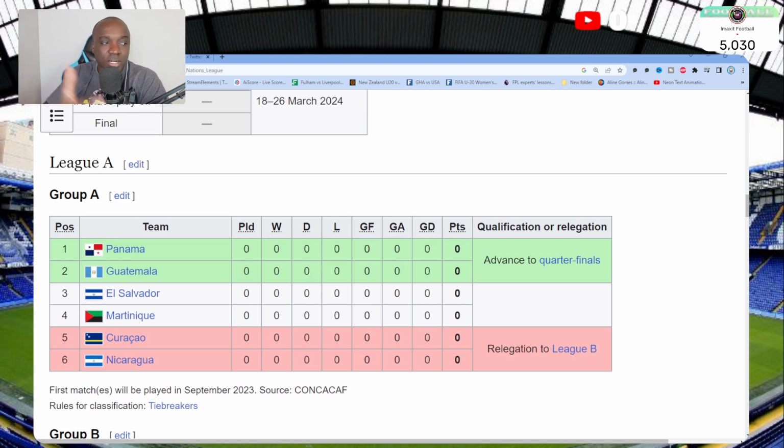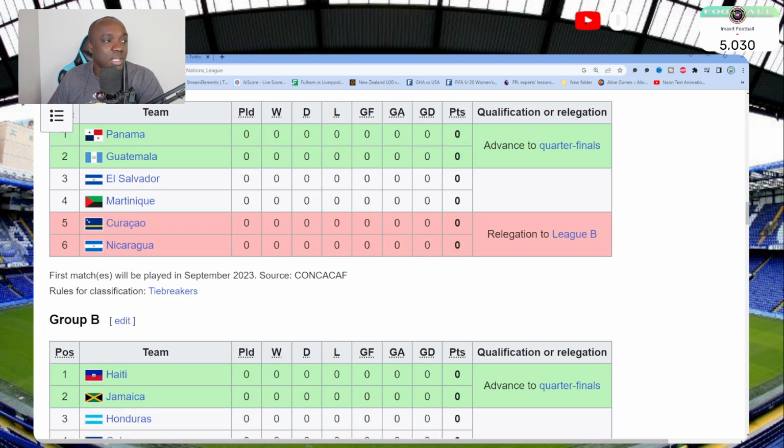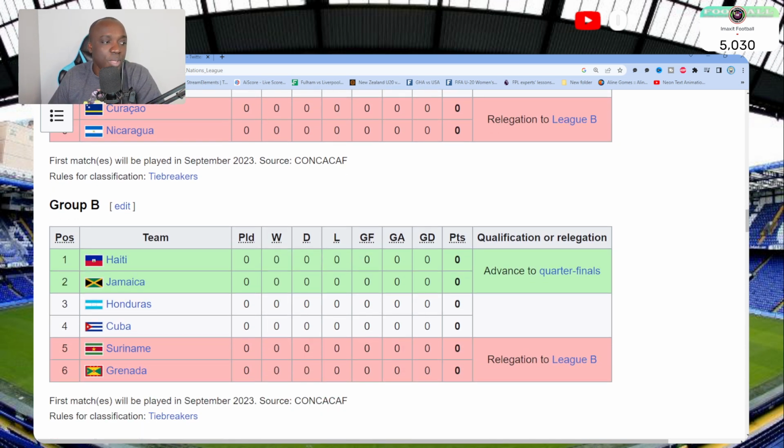All right, so these are the two brackets that we talked about: Panama, Guatemala, El Salvador, Martinique, Curacao, Nicaragua. That's Group A. Group B: Haiti, Jamaica, Honduras, Cuba, Suriname, Grenada. All right, so you know that now. All three teams that I talk about the most, Suriname, Jamaica, and Haiti, are all in the same group.